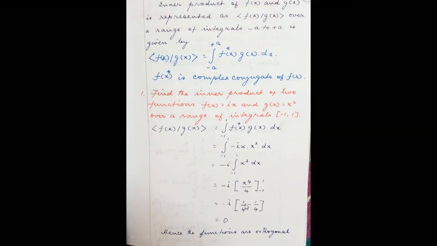So what is the upper limit applied? 1 by 4 minus the lower limit applied. It is also plus 1 by 4. Sorry, minus of minus. When you apply 1, it becomes 1 by 4. Minus, when you put minus 1, it is again 1 by 4. So it becomes 0. So if you get the inner product of two functions as 0, then these two functions are called orthogonal functions. They are called orthogonal functions.